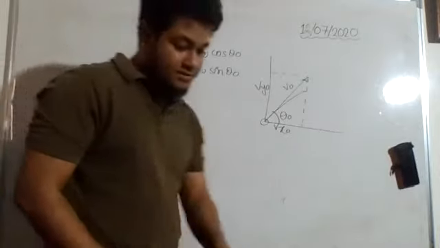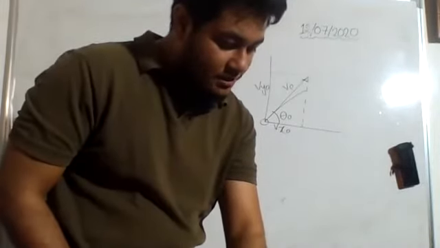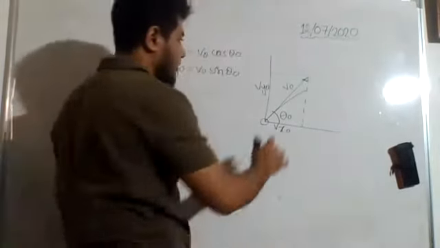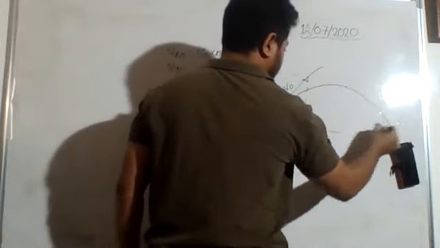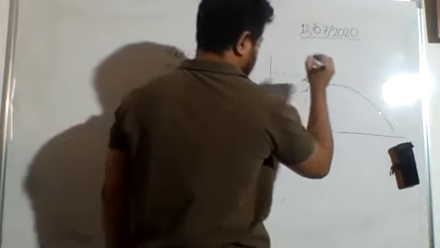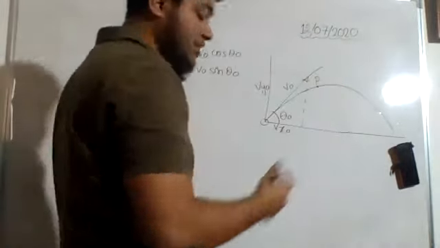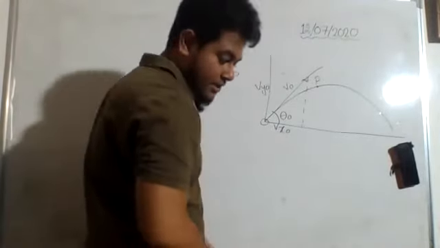Then suppose the position of the projectile after time t of throw is at P. You know that it will follow a path something like this. Now at any point P, it is here, after time t. Let OQ be equal to x.